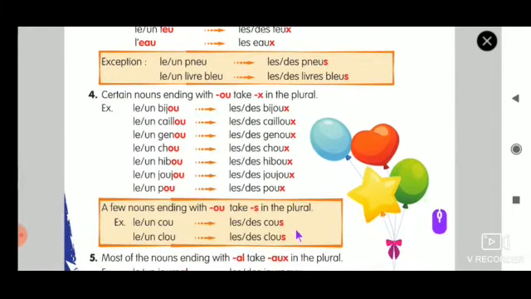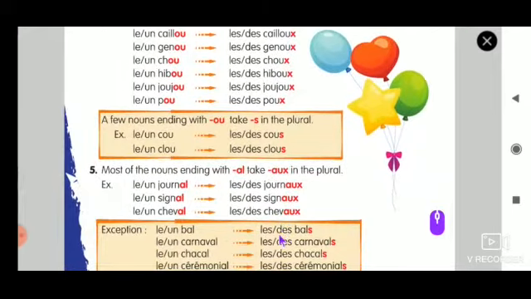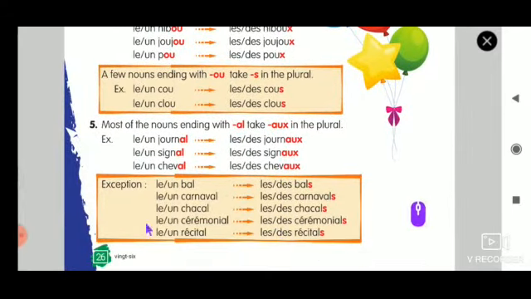The exceptions are the words with an S ending, like coup. Rule number 5, the last rule: whenever the noun ends in AL, add AUX to make it plural. The exceptions given here are bal, carnaval, chacal, cérémonial, récital. For these words alone, add an S to make them plural.